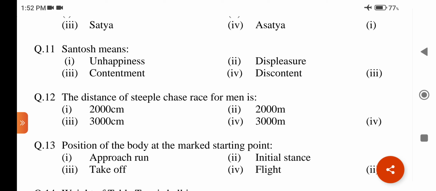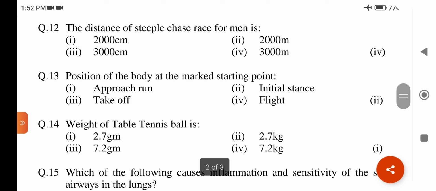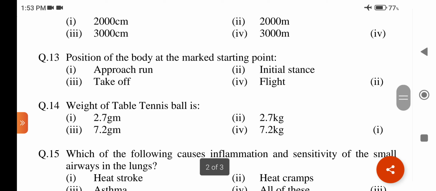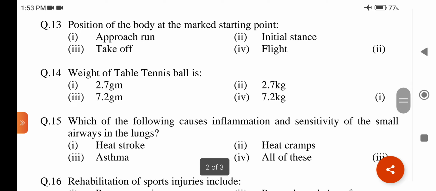Question number 12. The distance of steeplechase race for men is: option first 2000 centimeter, second 2000 meter, third 3000 centimeter, fourth 3000 meter. Answer is option fourth, 3000 meter. Question number 13. Position of the body at the marked starting point: option first, approach run; second, initial stance; third, take off; fourth, flight. Answer is option second, initial stance.